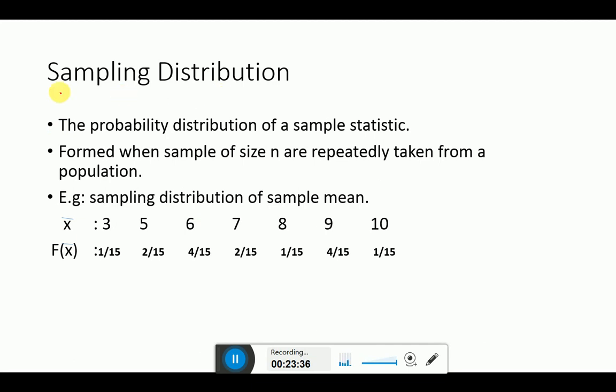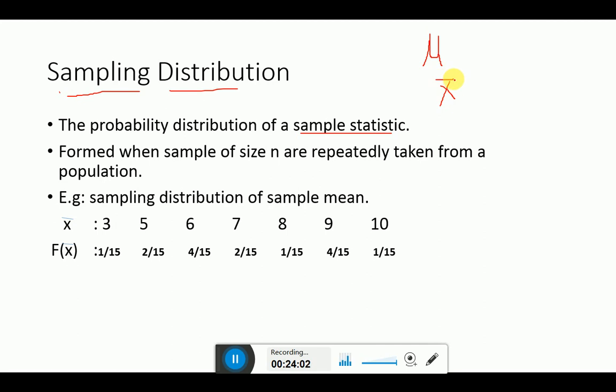What is sampling distribution? Sampling distribution is the same as a probability distribution of a sample statistic. For example, we have two terminologies. One is called a parameter, mu, and one is called a statistic, x bar.